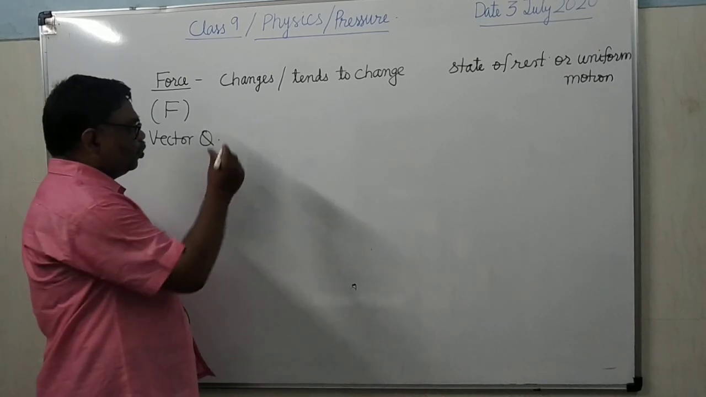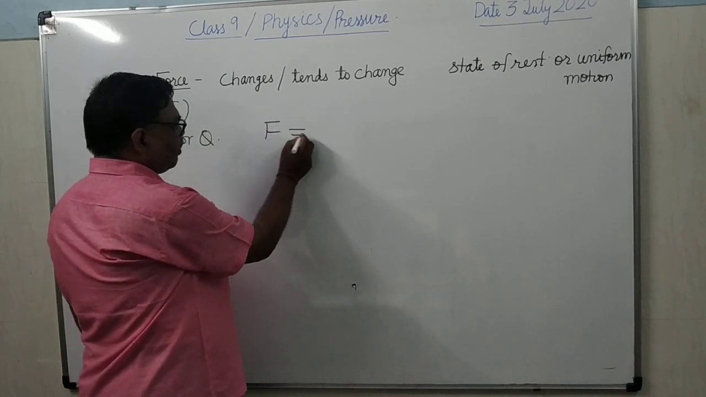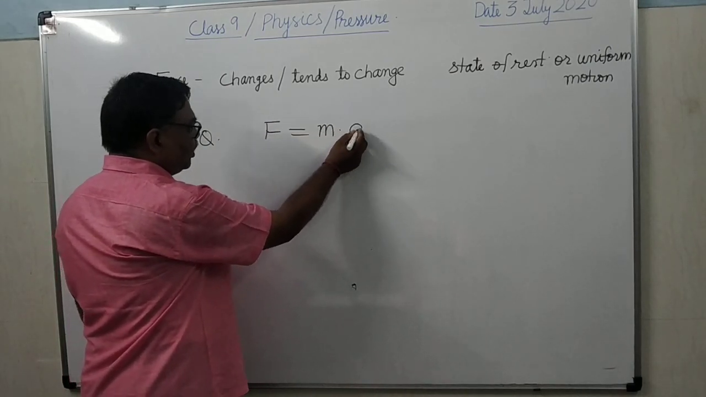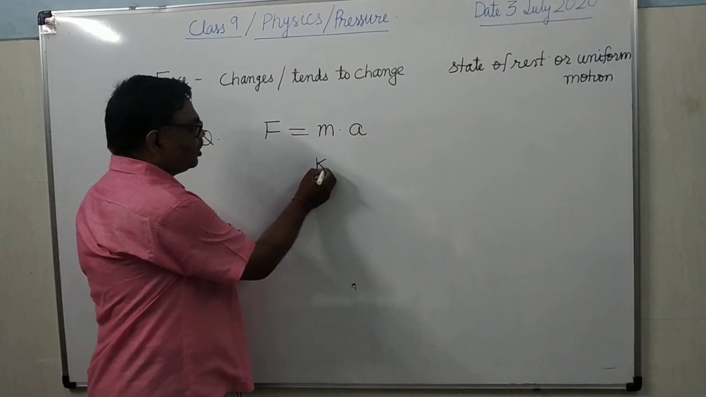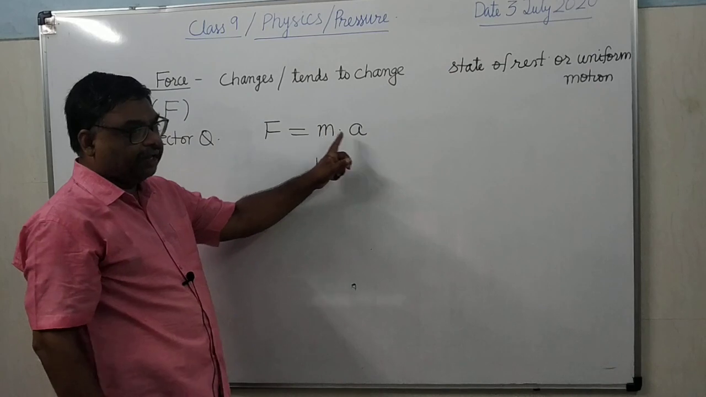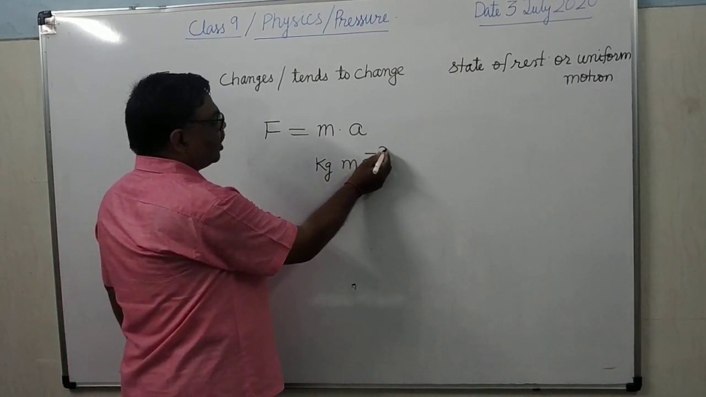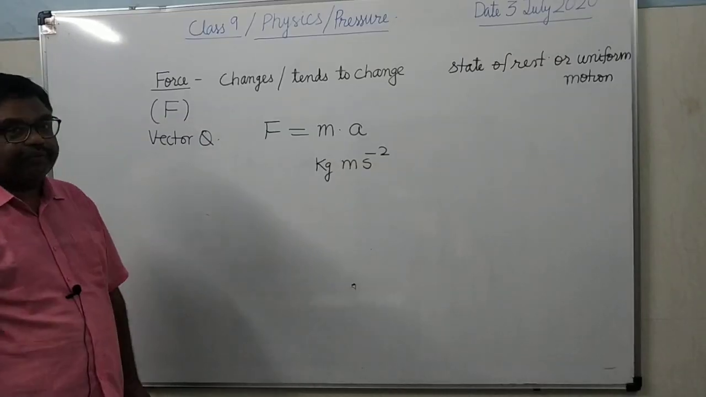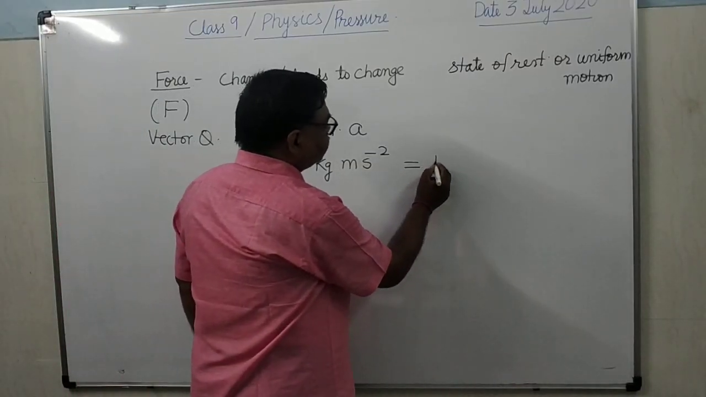Then what is the unit of force? You must have studied the formula F equals m into a. What is the MKS unit of mass? Kilogram. What is the MKS unit of acceleration? Meter per second square. So the unit is kilogram meter per second square, and this we call the newton also.